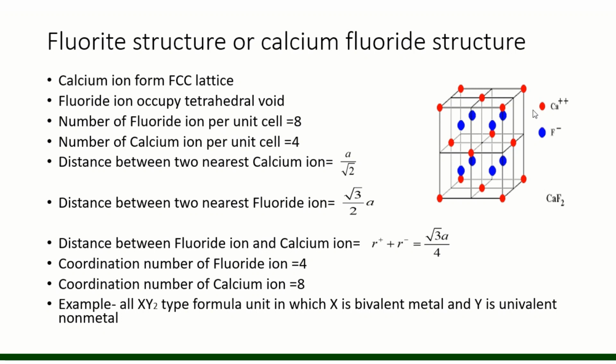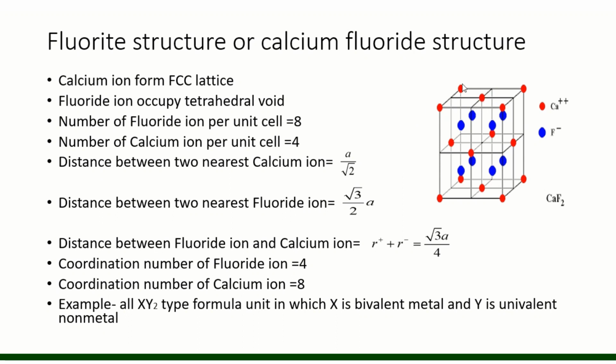So number of fluoride ions will be 8, and number of calcium ions, they form this FCC lattice, so their number is also equal to 4, because the number of particles which form FCC lattice in a unit cell is 4.